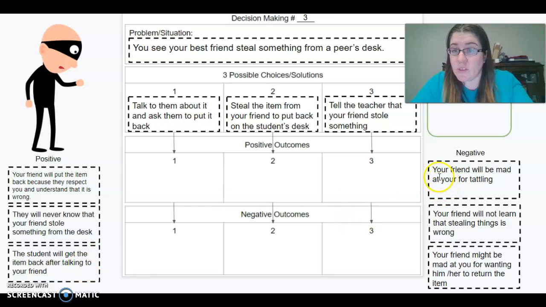Negative consequences. Your friend will be mad at you for tattling. Your friend will not learn that stealing things is wrong. Your friend might be mad at you for wanting him to return the item.